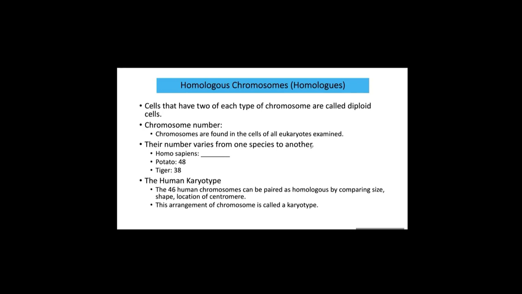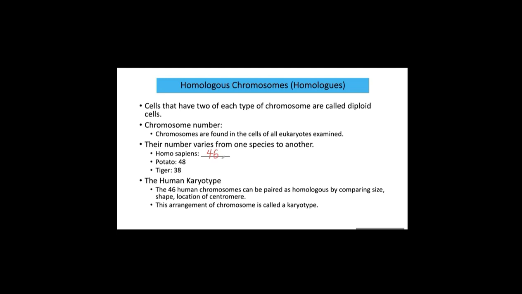Homologous chromosome. When you look at chromosomes inside the cell, you will find that two of each type of chromosome are identical. This is called a homologous chromosome or homolog. According to a pair of homologous chromosomes, living organisms carry different numbers of chromosomes. In the case of Homo sapiens, human, how many chromosomes do you have? Please know about this. This is a little bit fundamental information. We have 46 chromosomes.